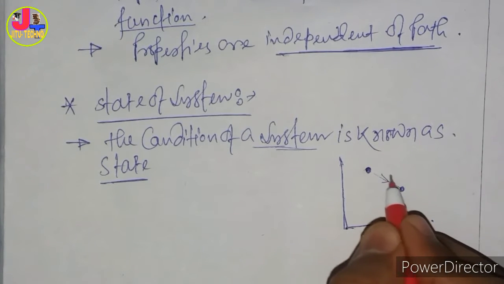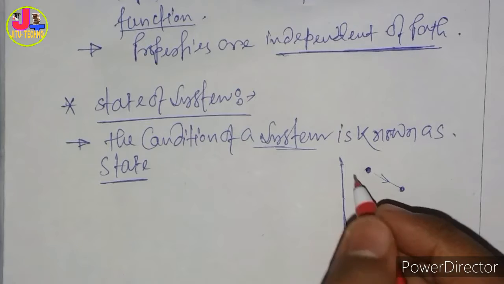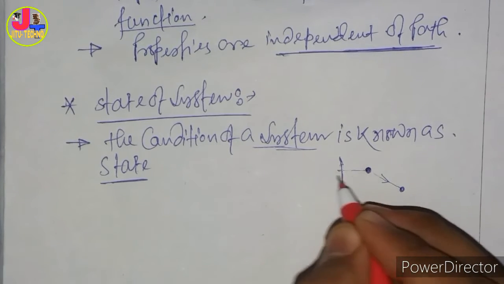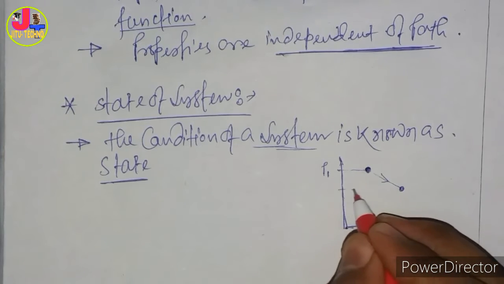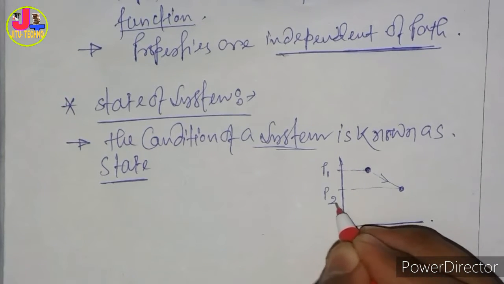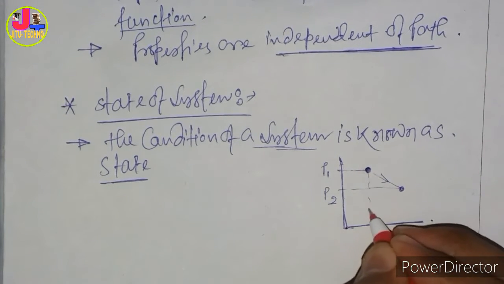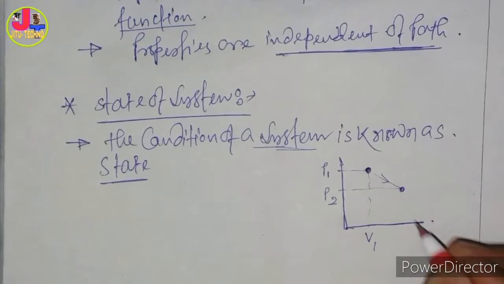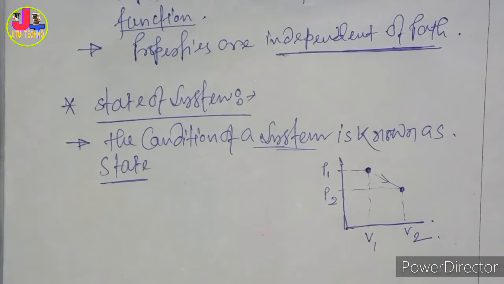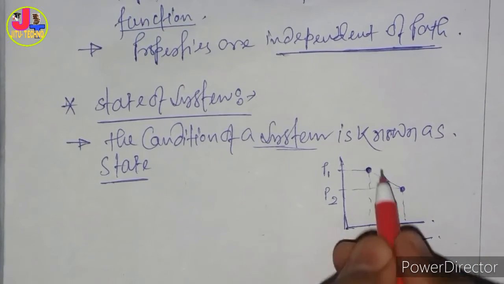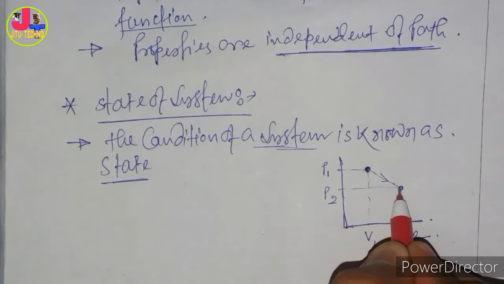So it is going through a process. After that we discuss like this. Here it is a state with P1, and here is a state with P2. This state has volume V1, and this state has volume V2, like this. So this change of state is called a process.